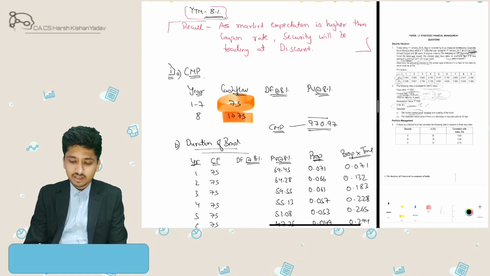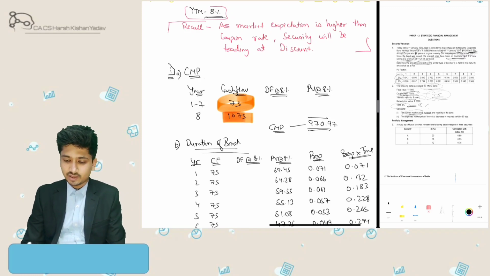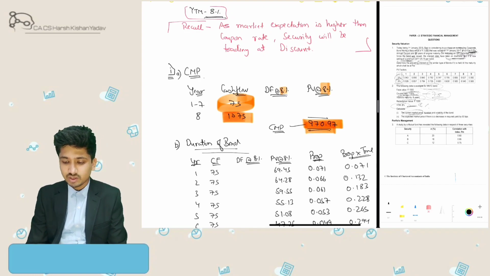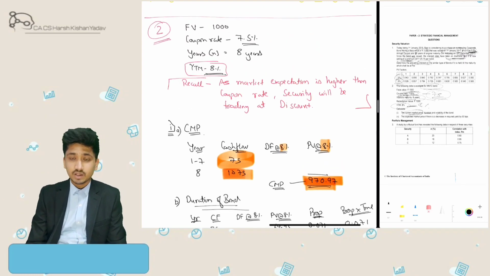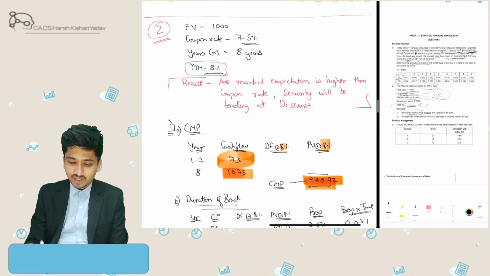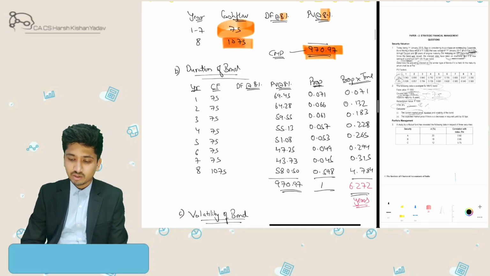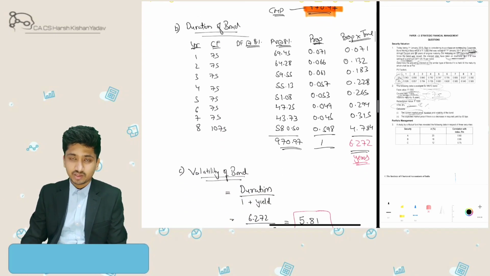In the 8th year, I'll get the redemption value along with interest. So my current market value, when discounted at the market interest rate of 8%, comes to around 970.97. So the concept is revised: when market expectation is higher than the coupon rate, the security trades at a discount, here almost 29 rupees.